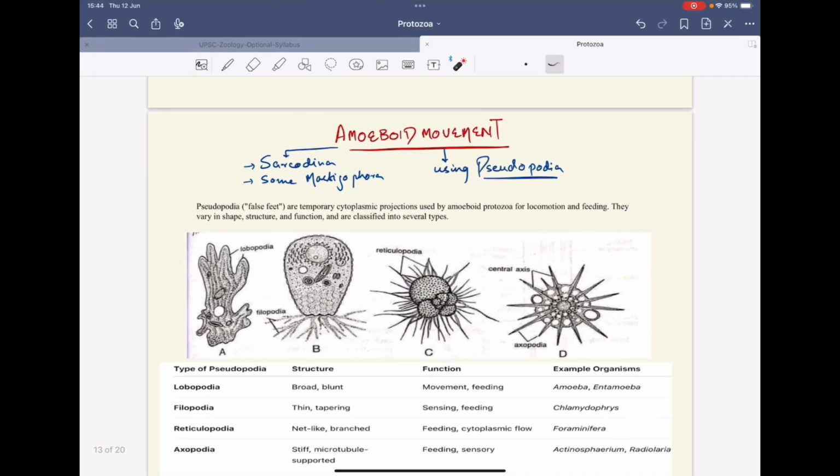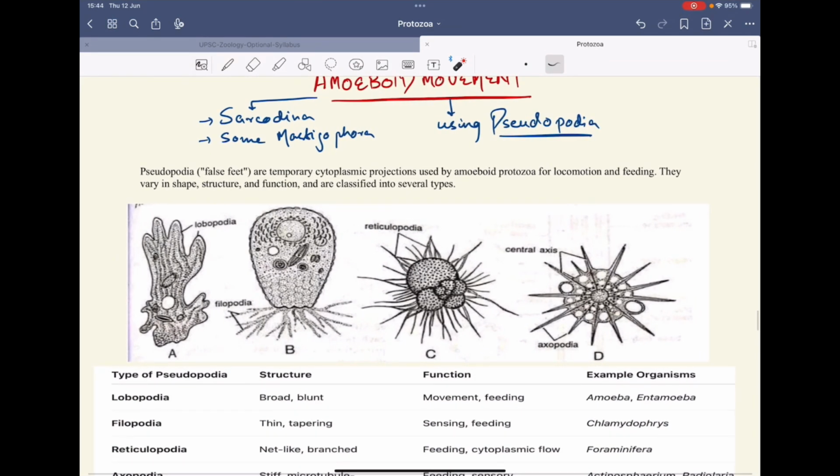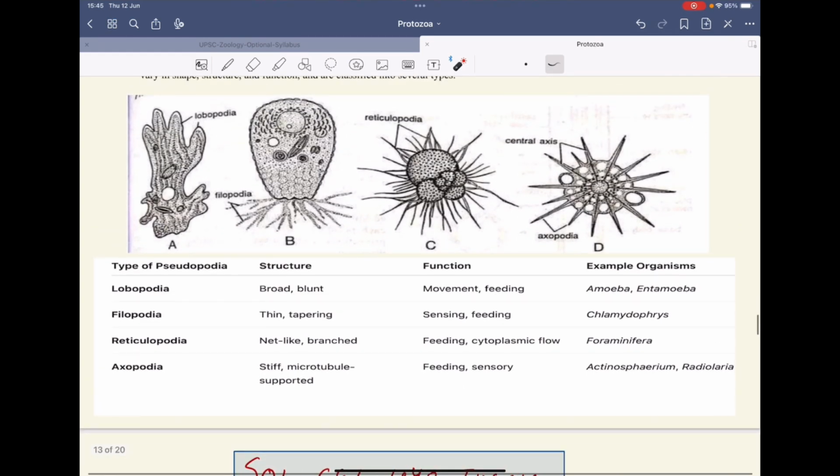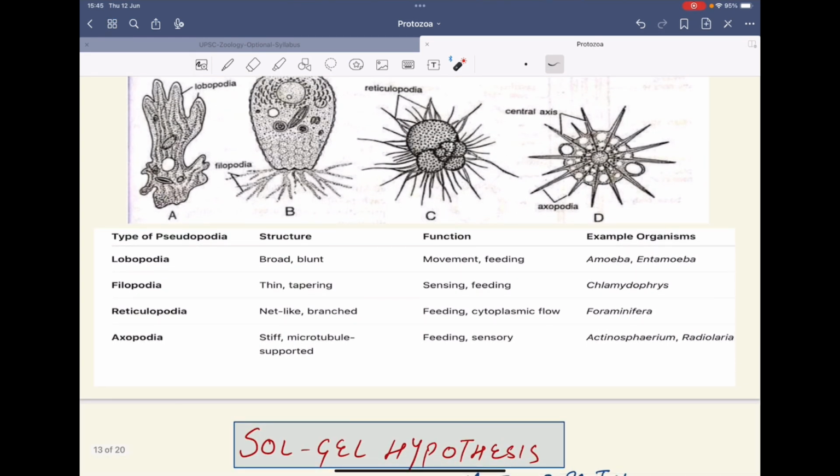Then we have amoeboid movements. The amoeboid movements are carried out in Sarcodina and some of the mastigophora, and these use the pseudopodia. Now pseudopodia are temporary cytoplasmic projections, so cytoplasm moves in the pseudopodia. They are used by amoeboid protozoa for locomotion and feeding, and they have different shapes and structures and different functions too. They are classified into different types based on the shape.